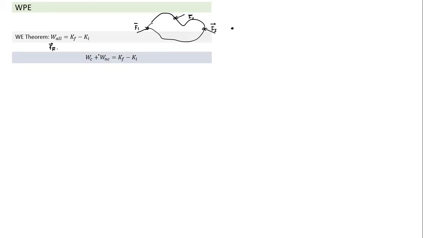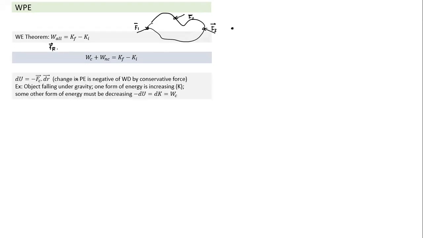So you see, all forces are not the same. We categorize work done by all forces into two categories. I will not go into too much of this; I hope we all understand what conservative force means and what non-conservative force is. So we divided work into two parts: work done by conservative force plus work done by non-conservative force. Same thing we have written, just broken up into two parts.